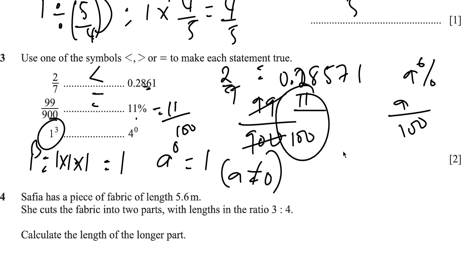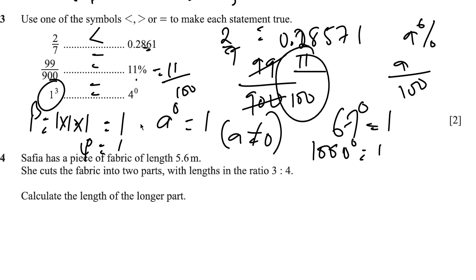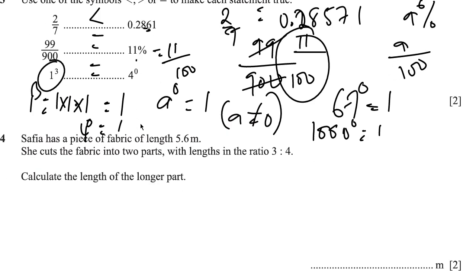So even if you have 67 to the 0, it's going to be 1. If it's 1000 to the 0, it's going to be 1. So 4 to the 0 is equal to 1. You get that? So they are equal. That's the solution to that. So 1 to the third is equal to 4 to the 0.